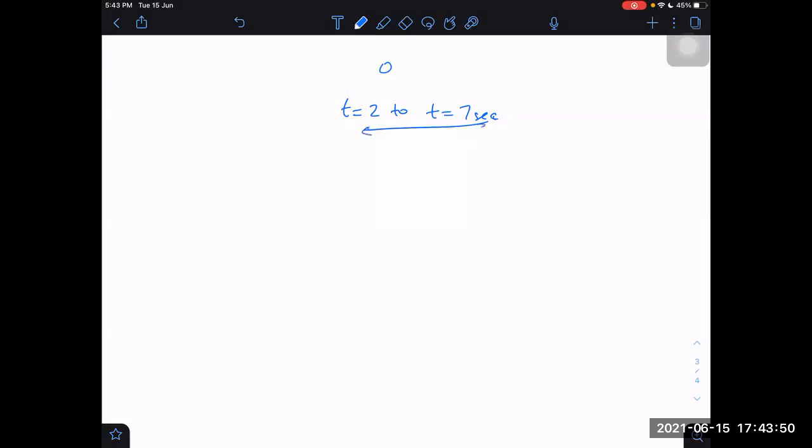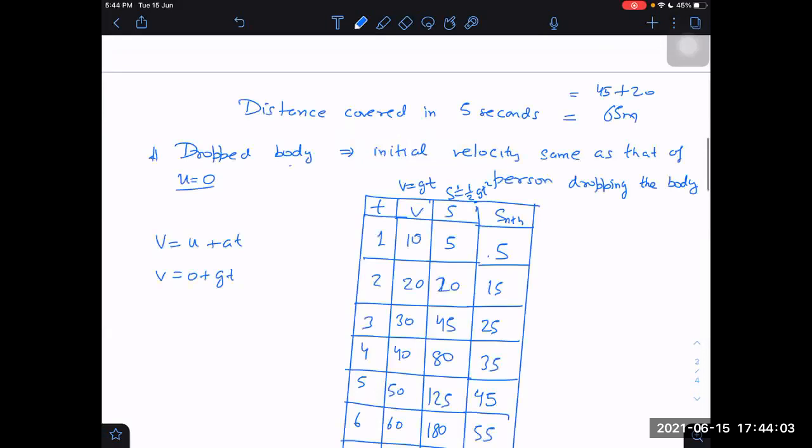Sir, what is the another formula? Which formula are you using now? Half a t square. Then s is equal to ut plus half a t square. Okay, sir. Understood.